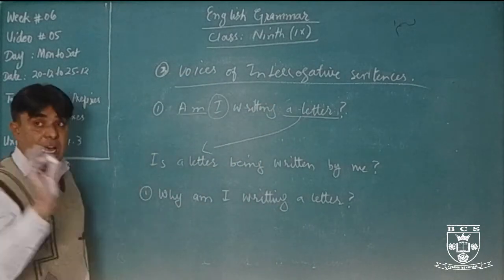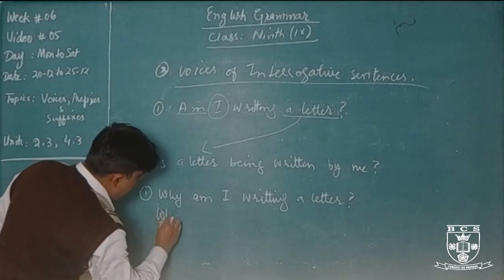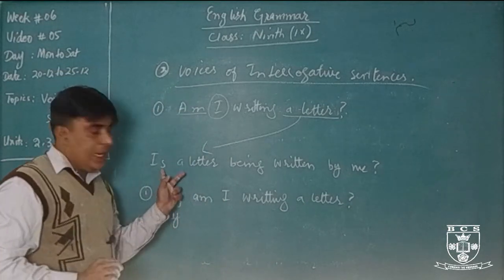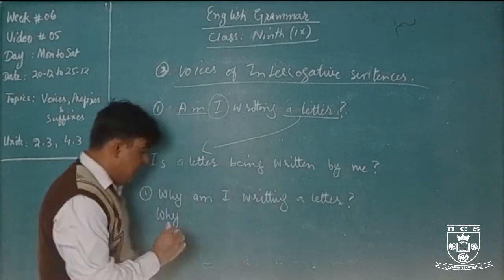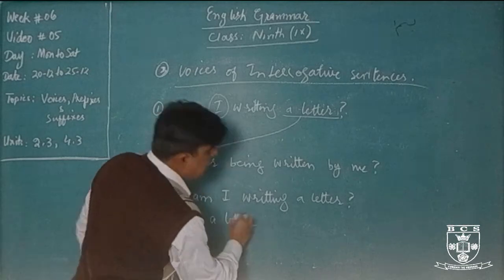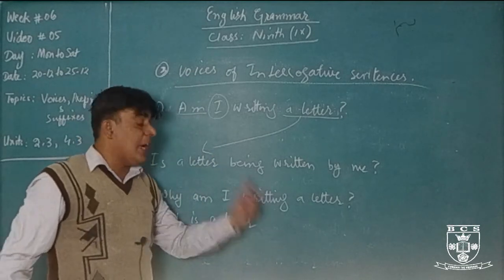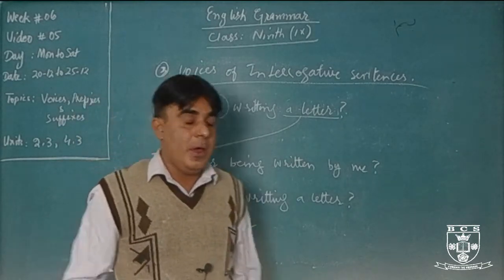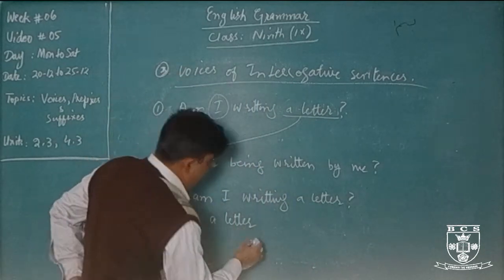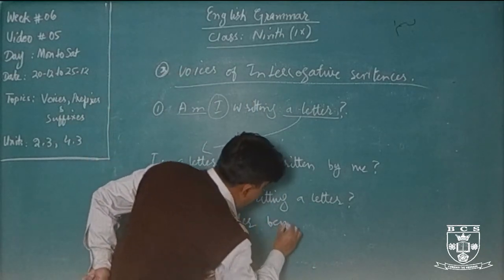So first of all I will use why. After then, same, this one I will write. Y is a letter. I will keep that in interrogative form because active voice is in interrogative form. If active voice is interrogative form, passive voice will also be in interrogative form. Y is a letter being